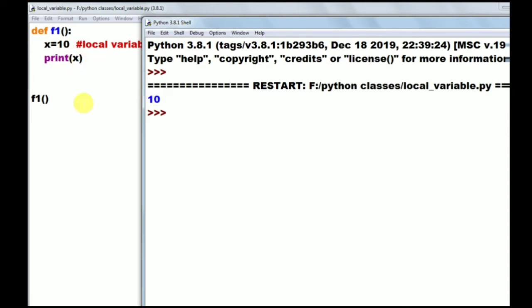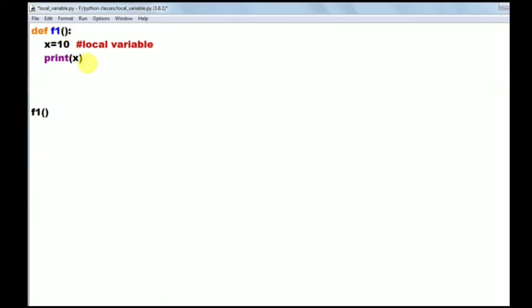So this x variable defined in f1 can be used in f1. But now I am trying to access that x in another function f2. So I am defining another function f2 here. In the f2 function I am trying to access the variable x. At this printing statement, it will give error.